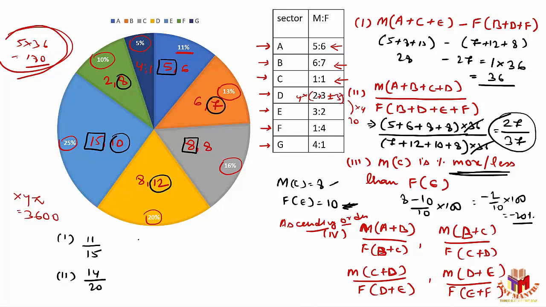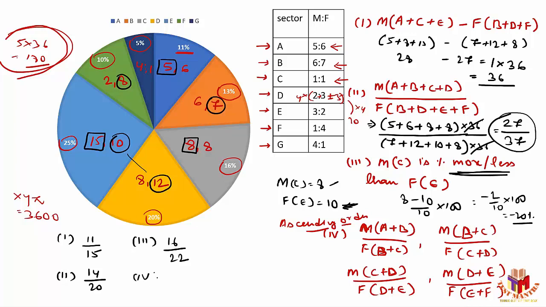20. Third one, number of males in C and D combined is 8 plus 8, 16, by number of females in D and E combined, 12 plus 10, 22.